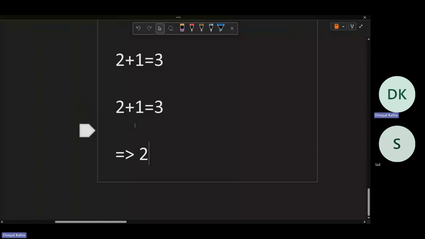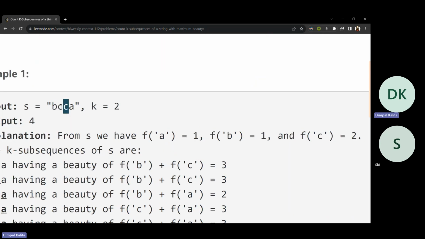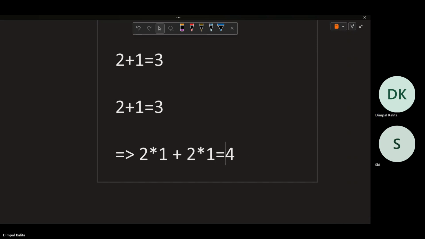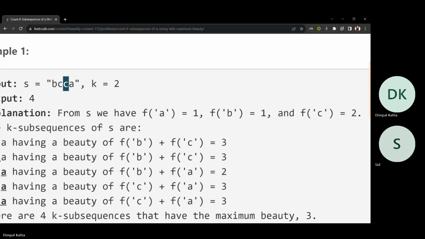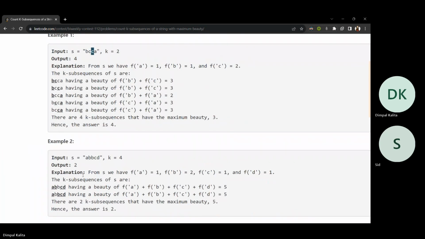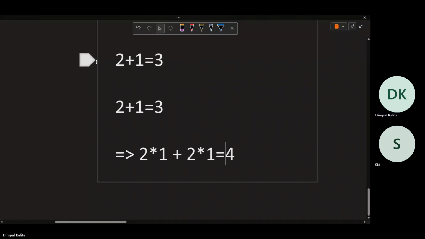The frequency of the character is 2. And I can choose any one of A and B. The answer will be 2 into 1 if I choose A, or 2 into 1 if I choose B, so the answer will be 4. You can also check that the answer is 4. Now let's go for the second string and try to calculate the answer.